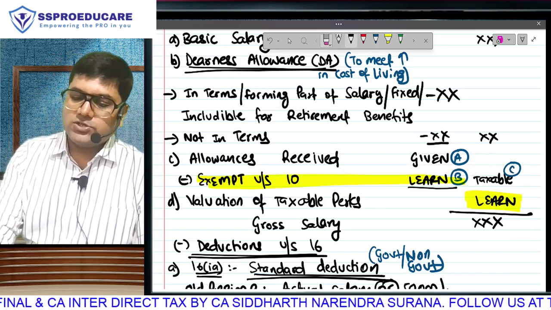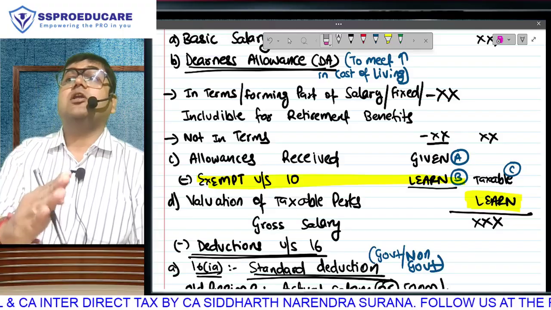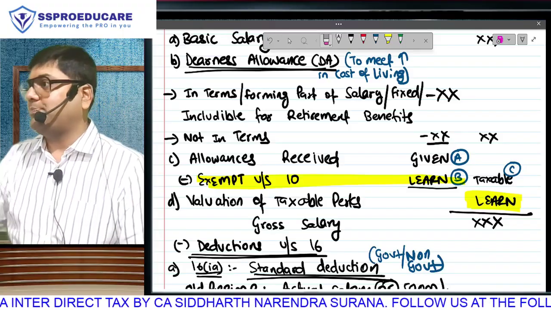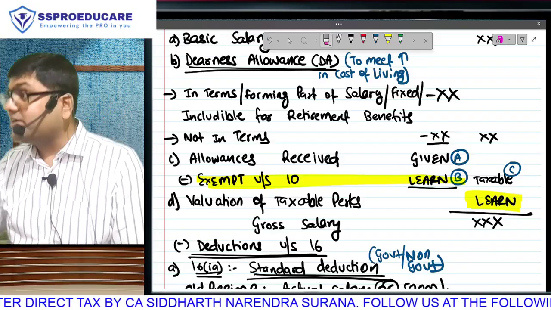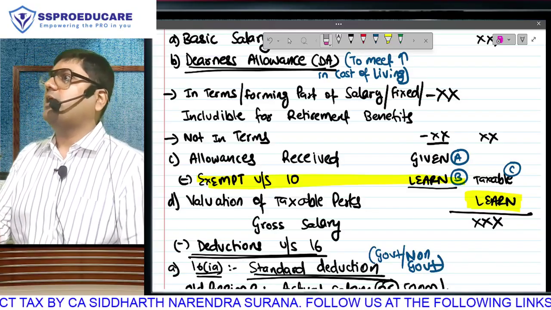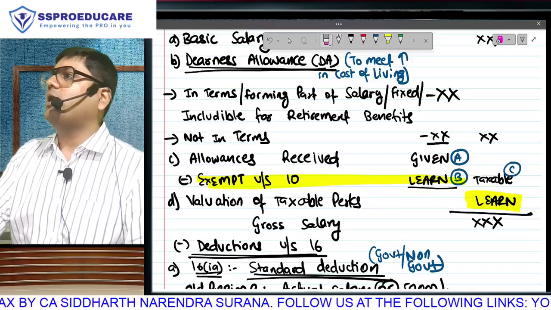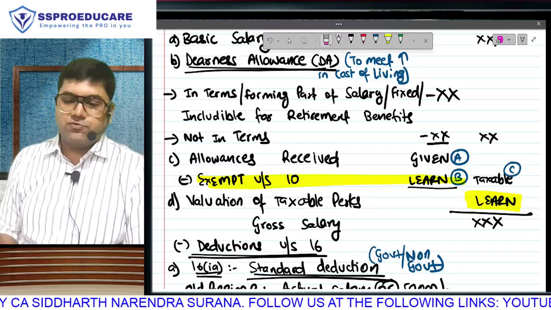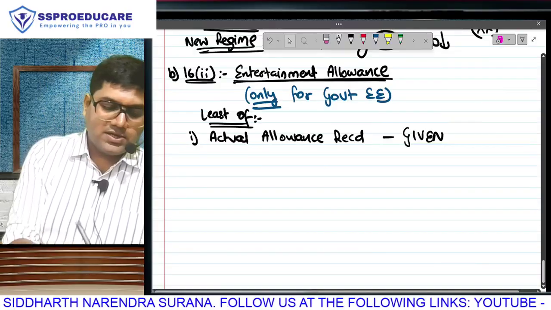That actual amount has to be one of the limits. In fact, actual amount will be in the limits throughout the chapter, because your tax benefit can never exceed the actual amount. The exemption or deduction that you are taking can never exceed the actual amount. You can't make it negative. I hope you are understanding. The first amount is always going to be actual.